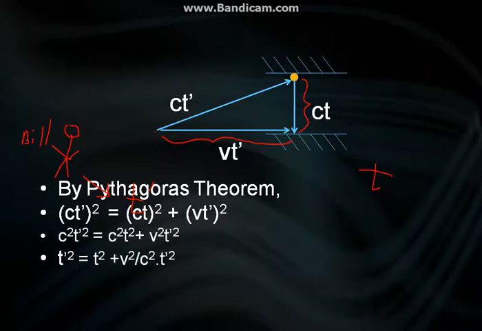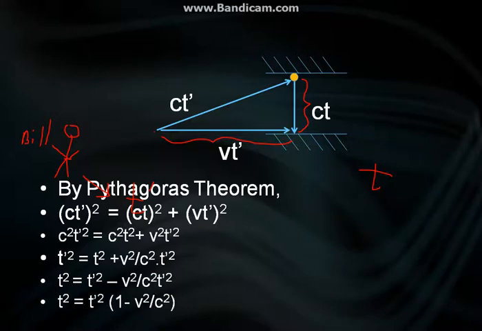Then by dividing the whole equation by c squared, we get this equation. Let's take all the t primes to one side. Then let's take t prime outside because it's common in these two terms. We got it in this form.